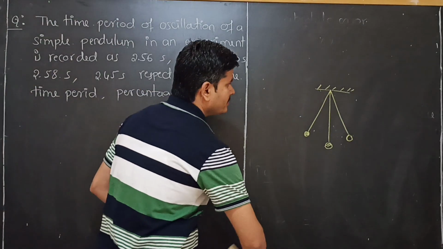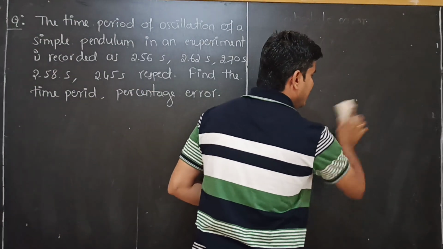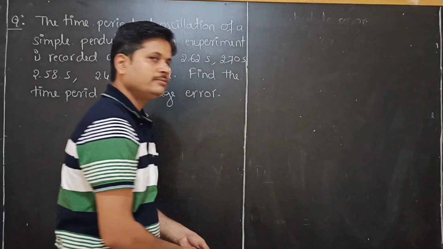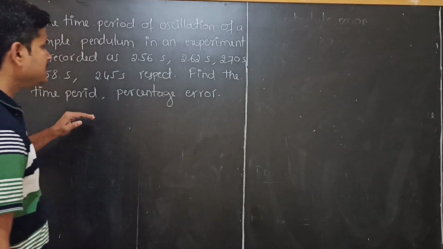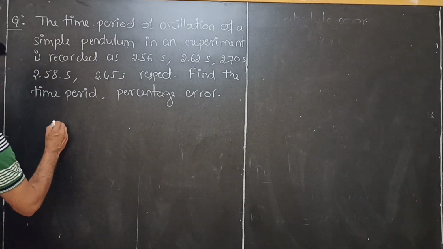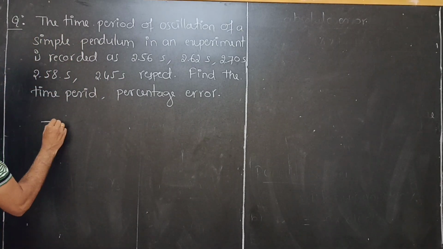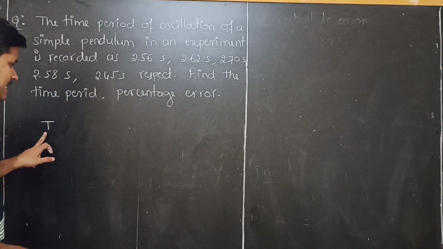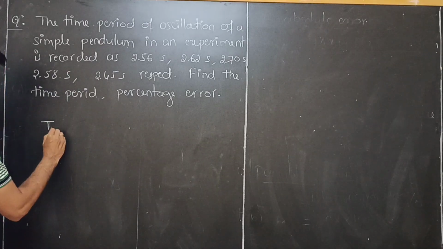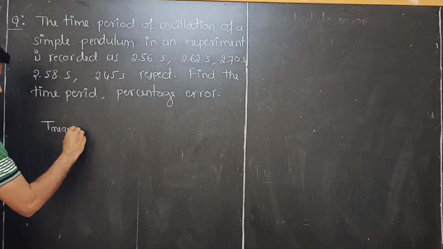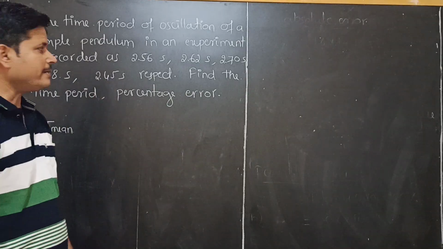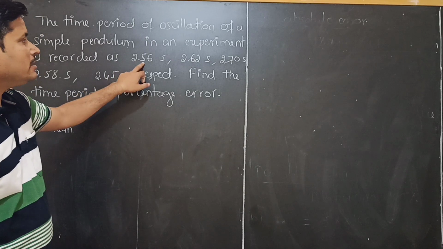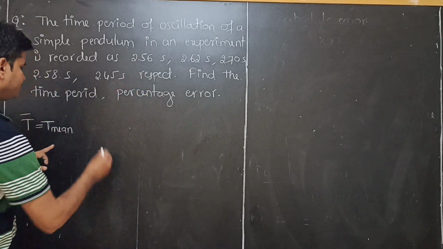For that, we follow the procedure we did previously. First, we calculate the time period mean, so I will mention T rather than X, T mean, or T bar. Okay. Now write down the measured values.